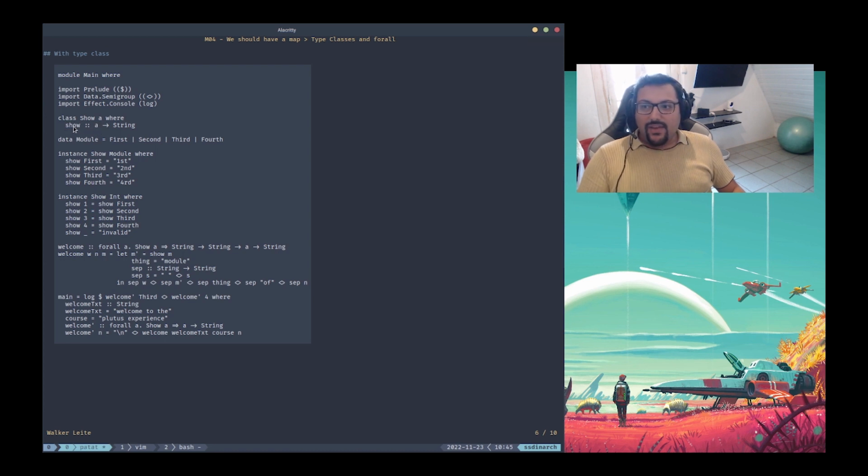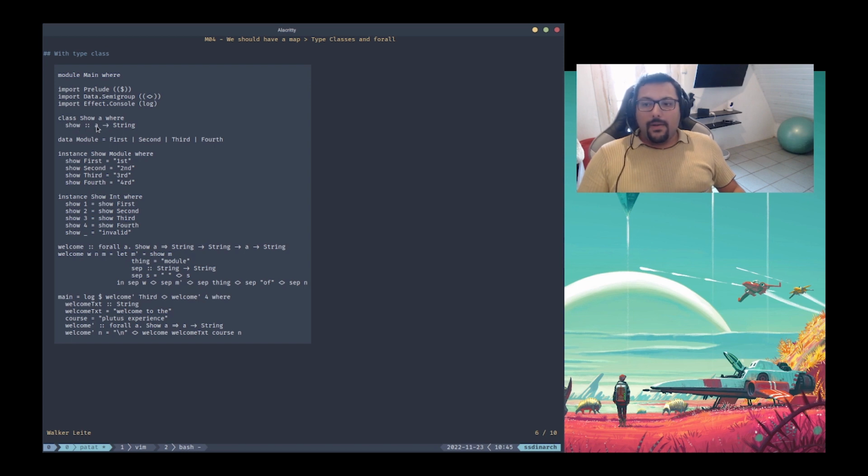Okay, so if I want to show a string, it would be okay. If I want to show a module, it's gonna be okay. If I'm gonna show an int value, it should be allowed because the compiler is gonna see, okay, there's a type class that has show member, and this show member is a polymorphic value on the first argument. So I should allow this function to be called that way.